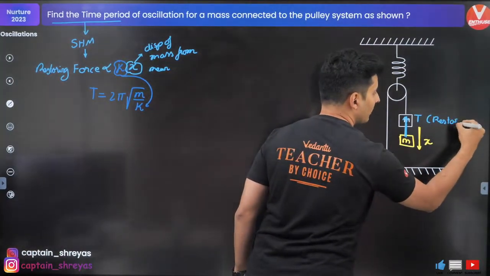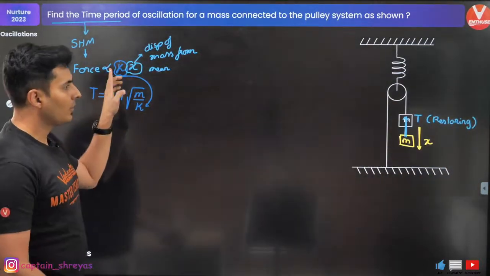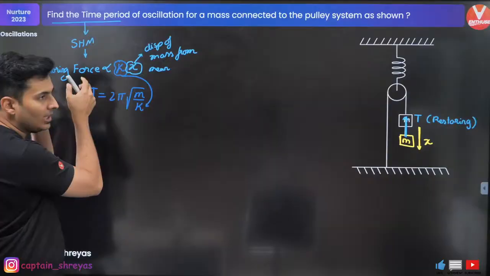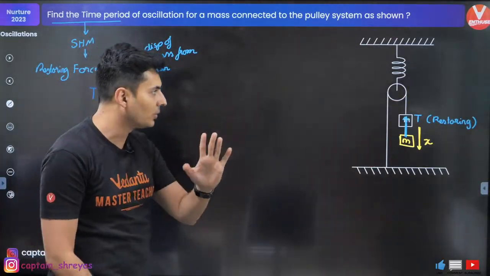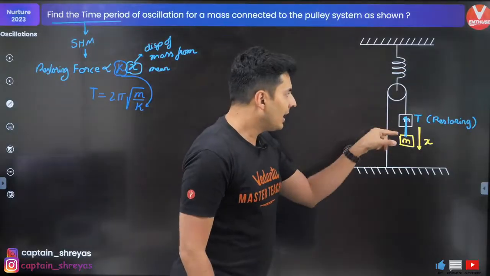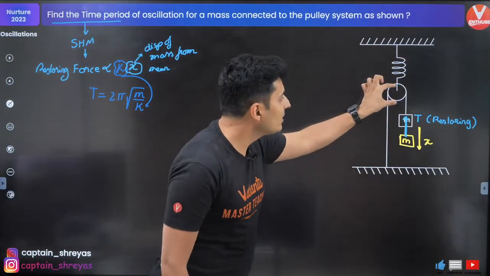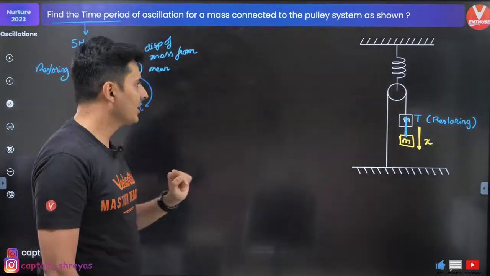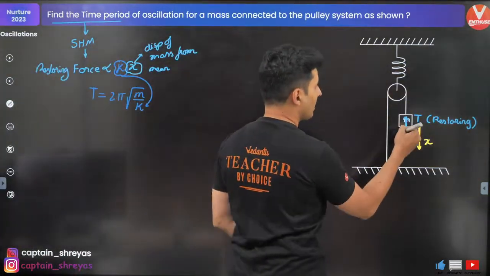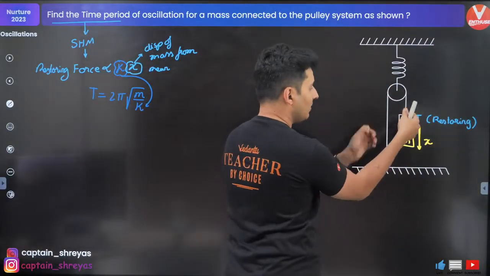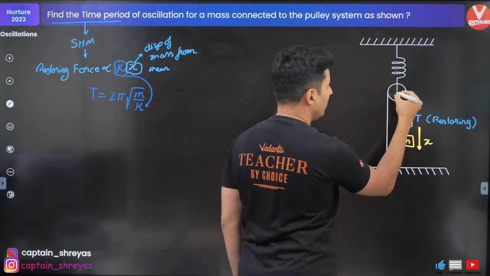Don't get confused between t for time period and tension T. Now, if this mass goes down by x, think how much will the pulley go down by? The pulley definitely has to come down, because if you are pulling this, obviously this pulley has to move down. Only then this mass can come down.